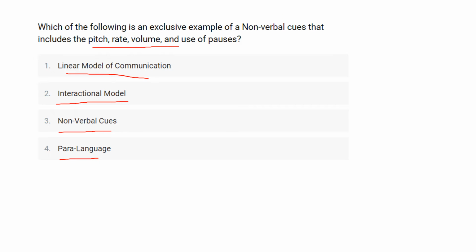Okay, so non-verbal communication is a transmission of a message or signals through a non-verbal platform such as eye contact, where we are not using language or any words.